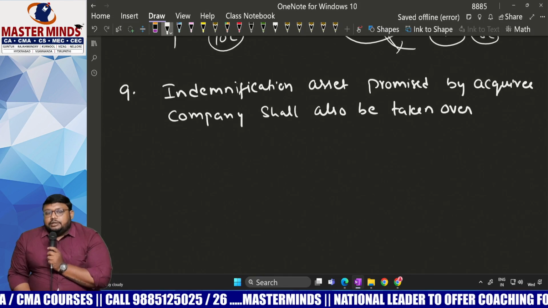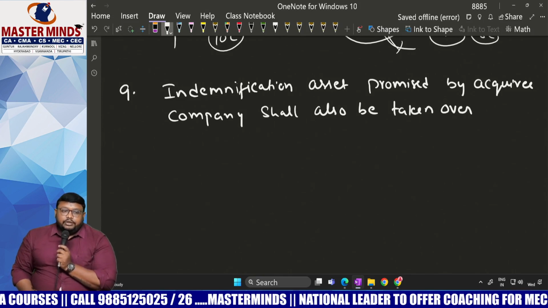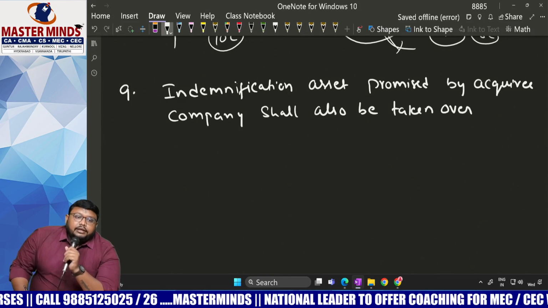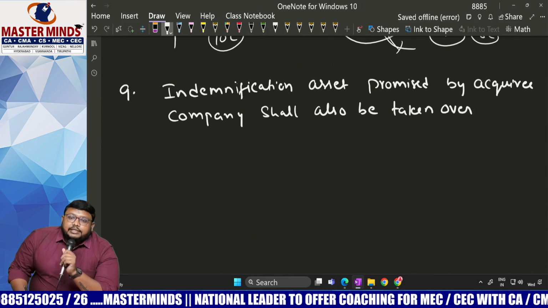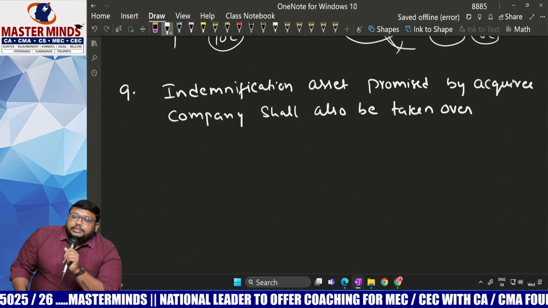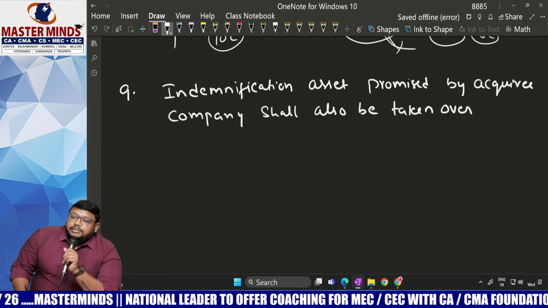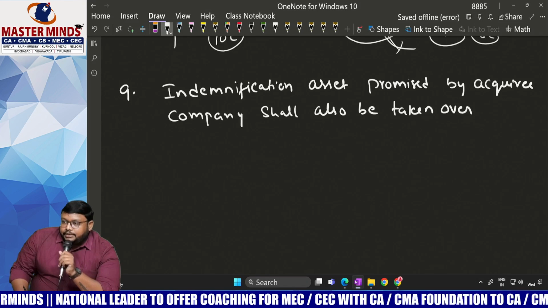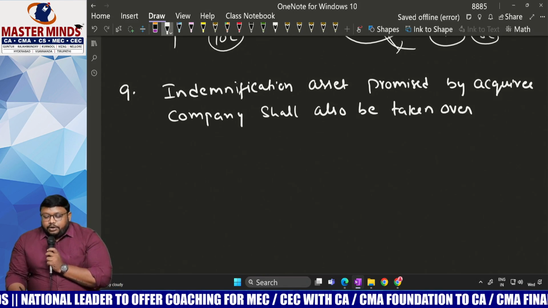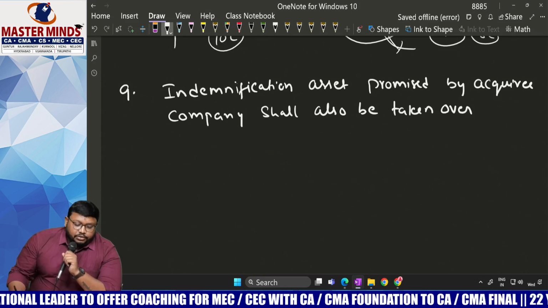So that also comes under assets taken over. If any indemnification asset is there, that also is to be considered as assets taken over. Indemnification asset means the amount which is compensated by the acquirer regarding a contingent liability. So indemnification asset promised by the acquirer shall also be taken over.